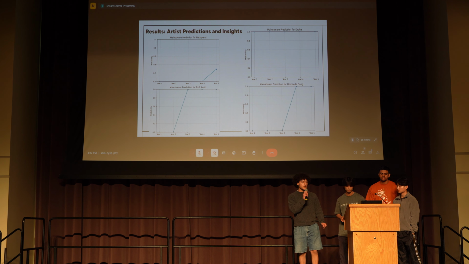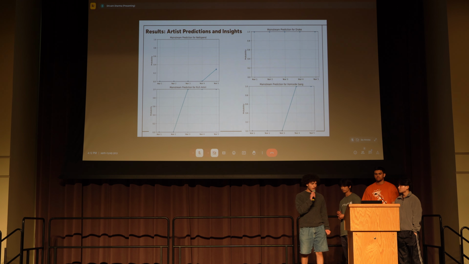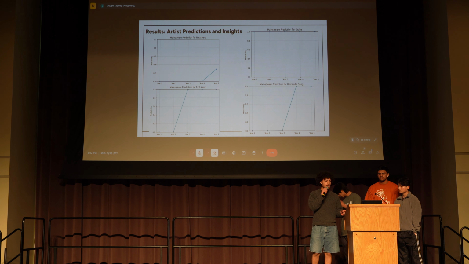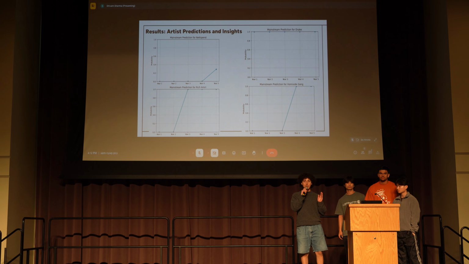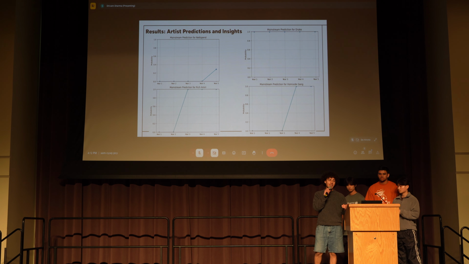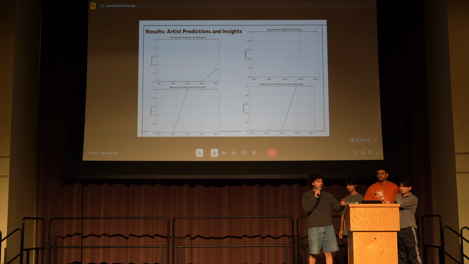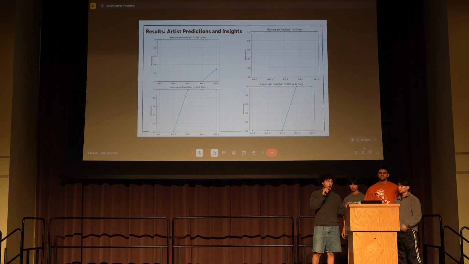And then using this, we were able to create a logistic regression to essentially predict within a 5-year span the probability of an artist becoming popular. So for example, Drake, he's already popular, he is the mainstream, so it's always 100%, as you can see top right. But other artists, it'll take either year 3 or year 4 for them to become popular.